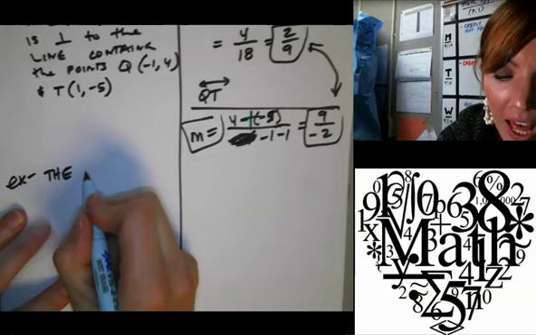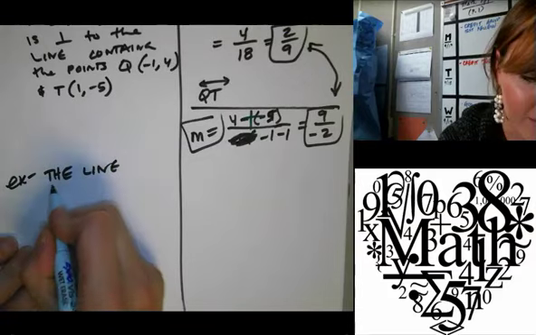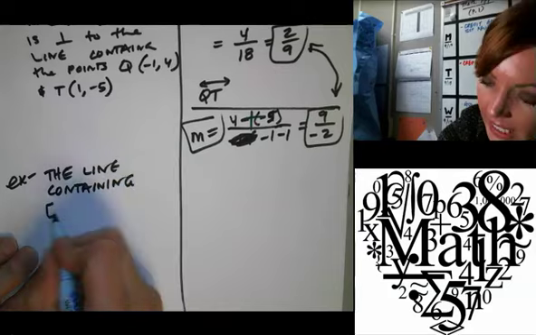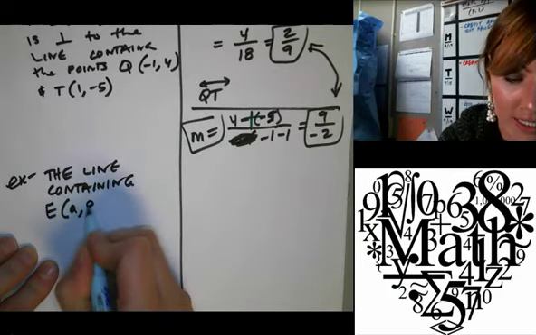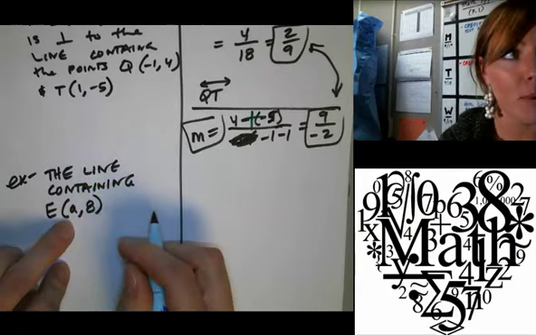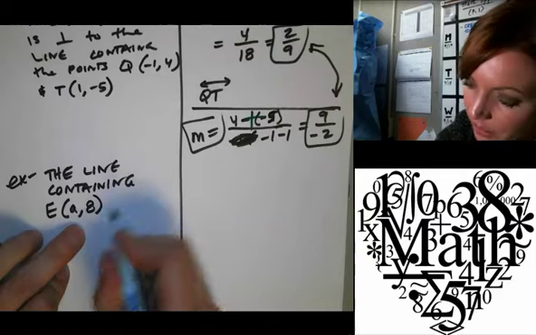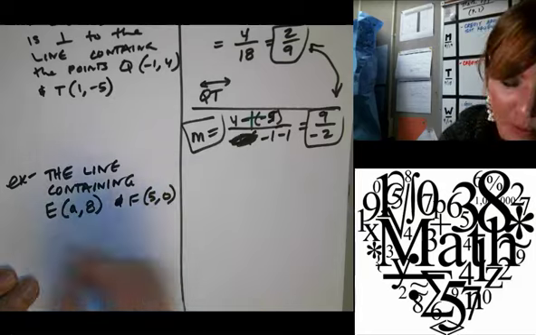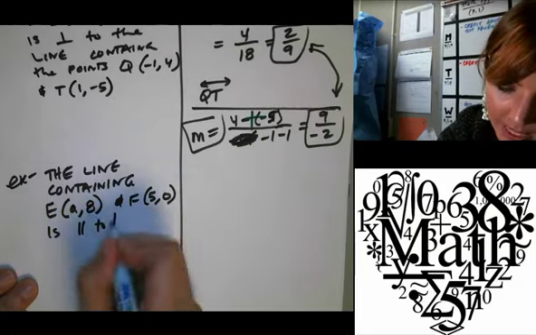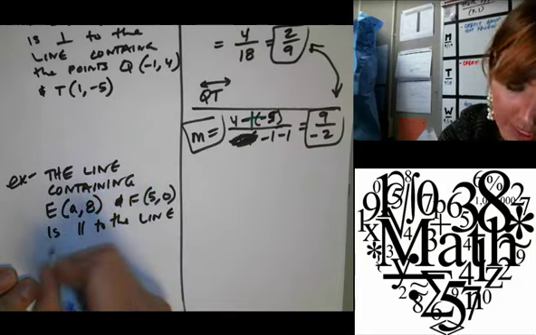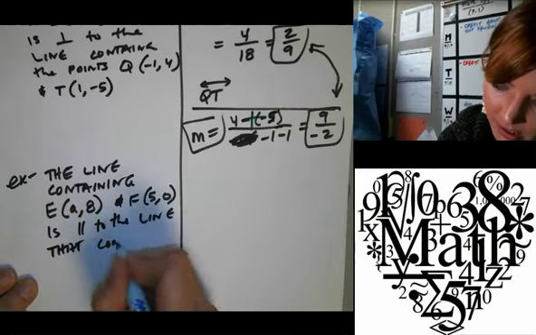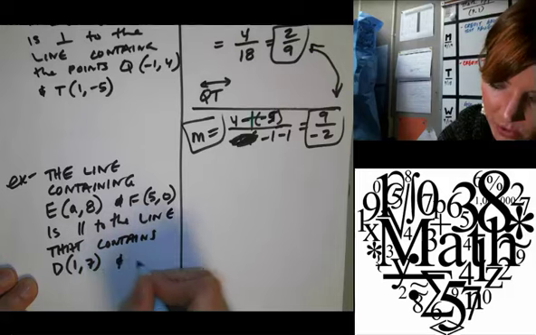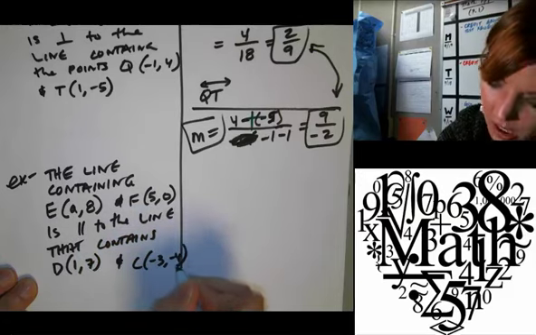Okay, the line containing E, which is (A, 8) — yes, A, that's not a number but a letter — and F, which is (5, 0), is parallel to the line that contains D, which is at (1, 7), and C, which is (-3, -4).